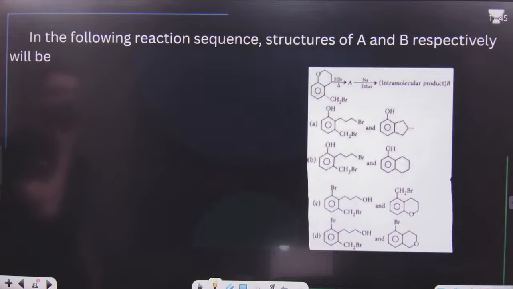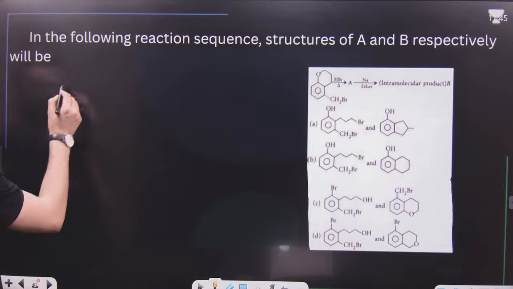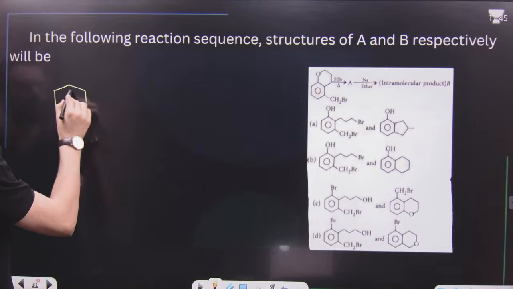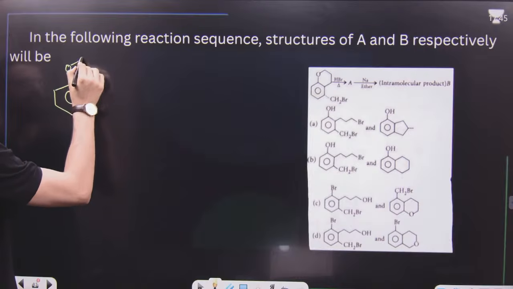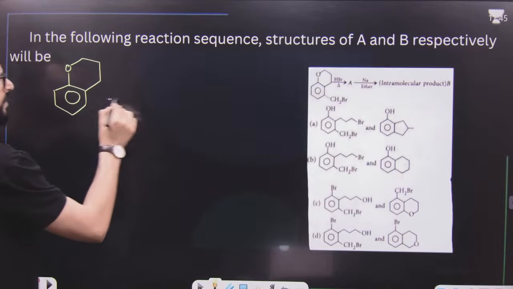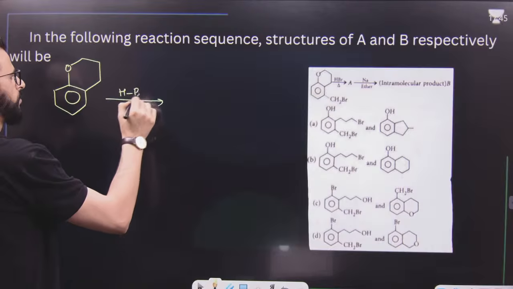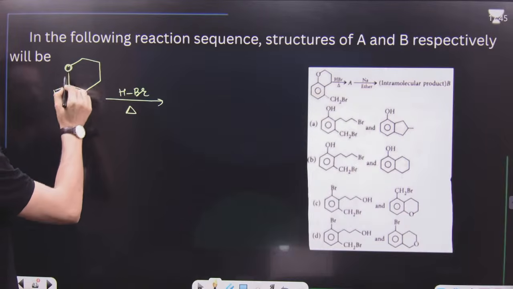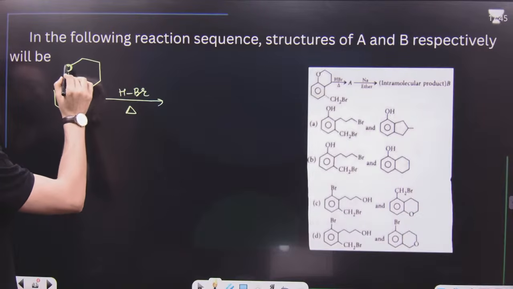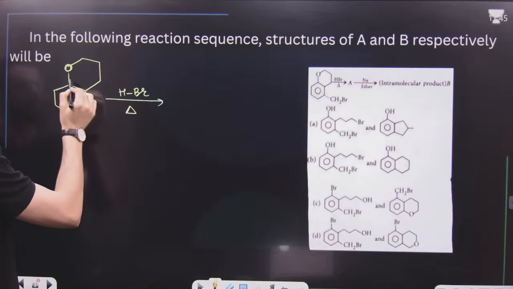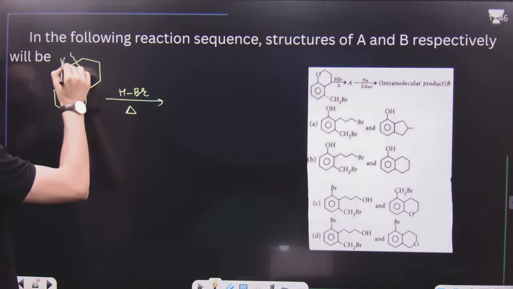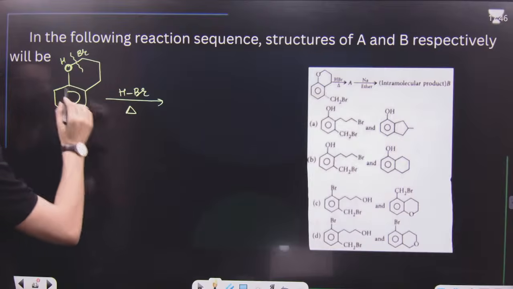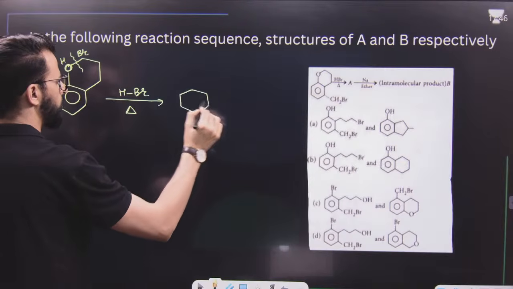After this, in the following reaction sequence, structures A and B respectively are. Now have a look. It's a very good question. It is like this. HBr and heat. What we have to do? Here oxygen is directly attached to benzene. Whenever your ether is such that this is O, C and C, that means it's ether. But if oxygen is directly attached to benzene ring, break this bond, give hydrogen to this, give halogen to this. That means first of all we will get this one.